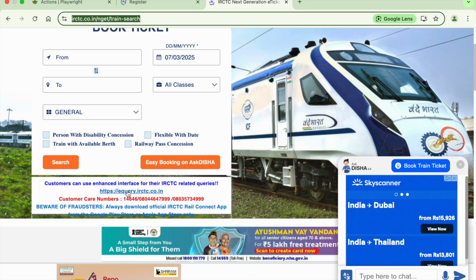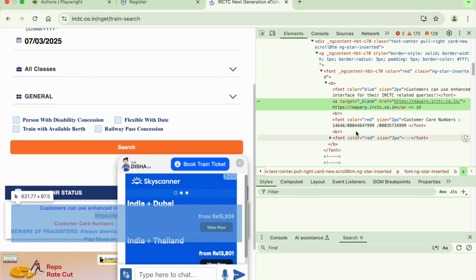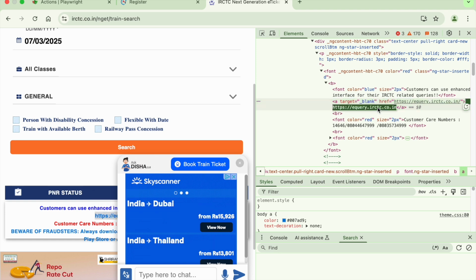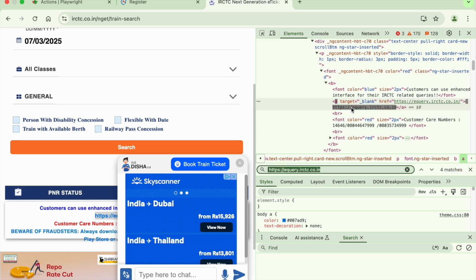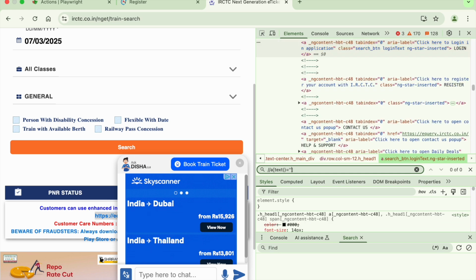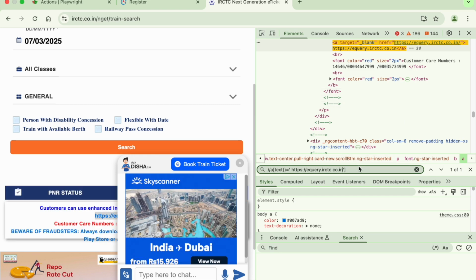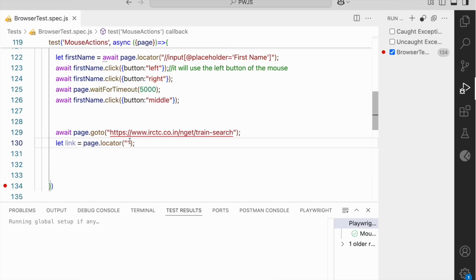Let us see what the XPath is. This is the anchor tag, and the text is this one, so I can use the anchor tag and the text function. Now you can see one of one is there, so I will use this XPath here.